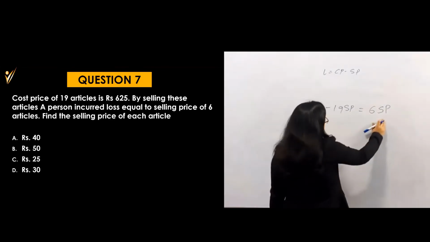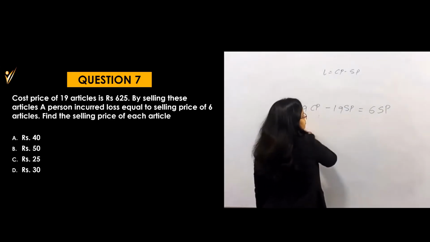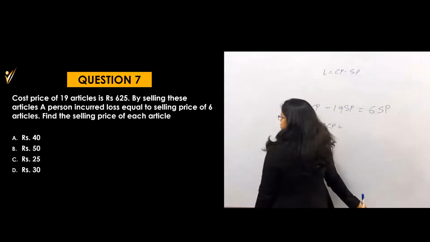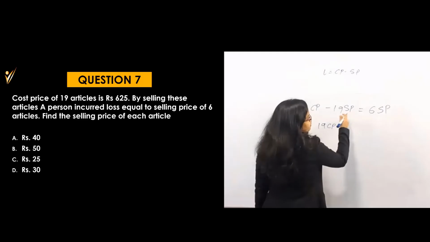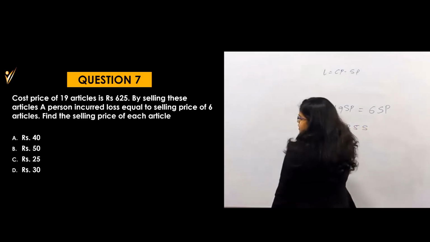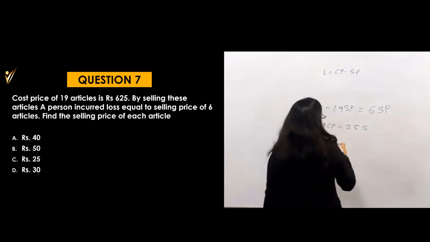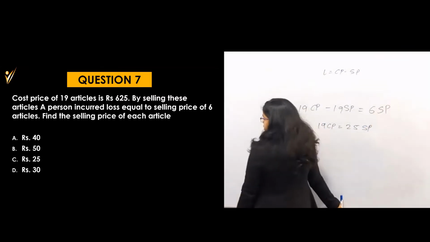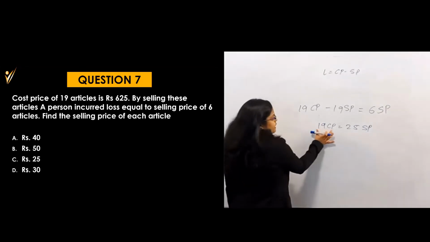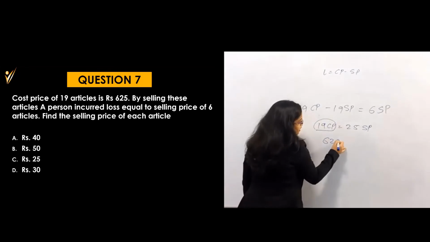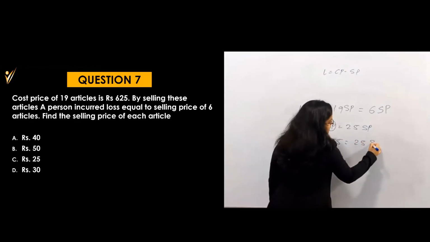This 19 SP minus, this will go to positive there. That means 19 CP is equal to 25 SP. Okay, sorry, I think we have made a mistake. Cost price of 19 articles, yeah, okay. So this will be 25 SP. And we have to find out the selling price, and the cost price of 19 articles is already given, which is 625, which is equal to 25 SP.